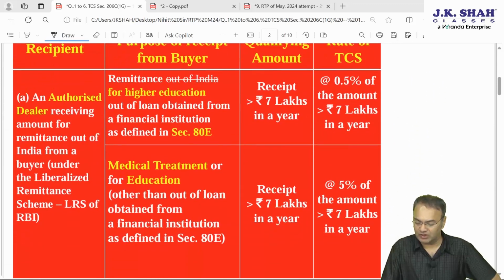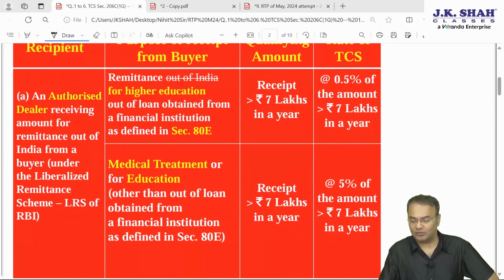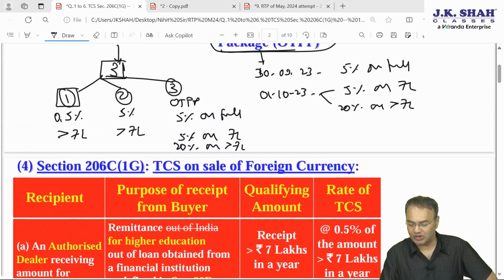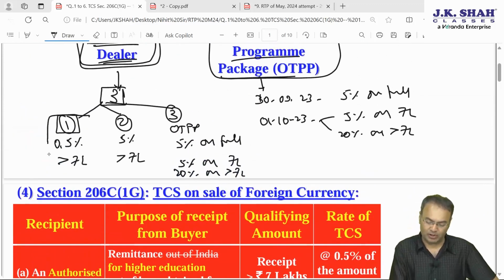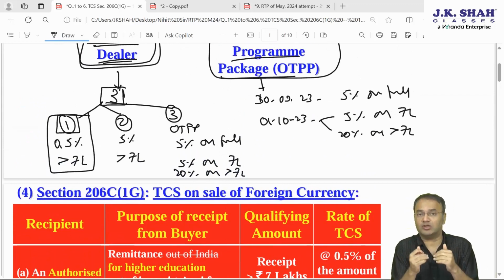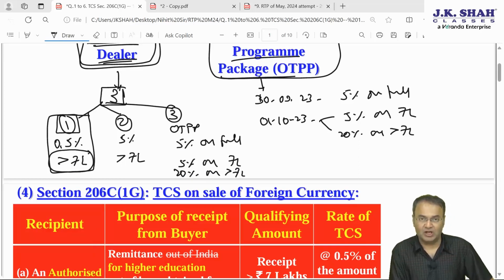This is how the provisions were discussed in the class. These provisions will have to be applied. Now CBDT issued a circular clarifying that for the purpose of higher education outside India from loan taken from financial institution, the qualifying amount is 7 lakhs. For any other education or medical purpose, again it is 7 lakhs.